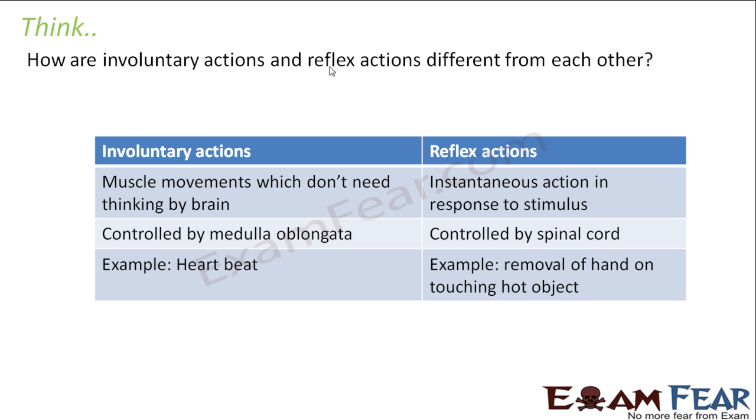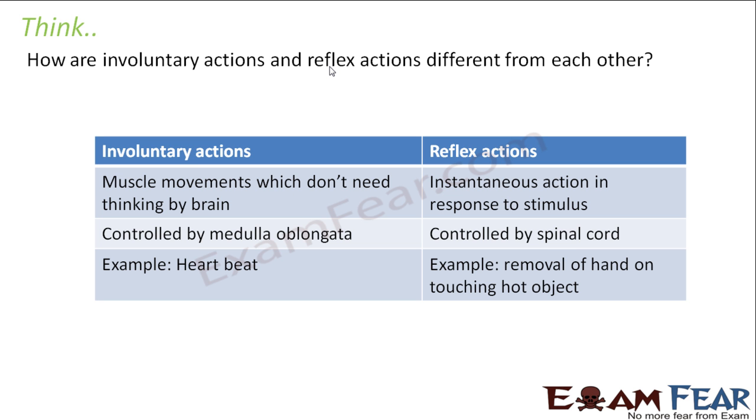Whereas reflex actions are the instantaneous action in response to the stimulus. That means in reflex action, the brain does not play any role. The entire role is played by the spinal cord. And in involuntary actions, there is no thinking by the brain.